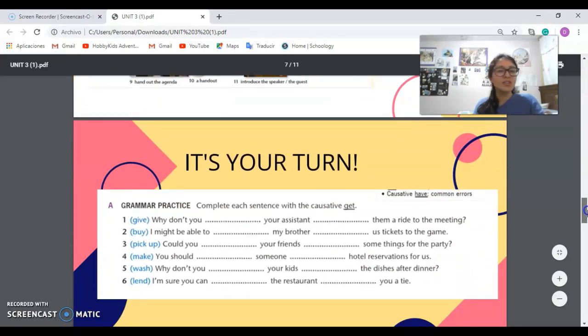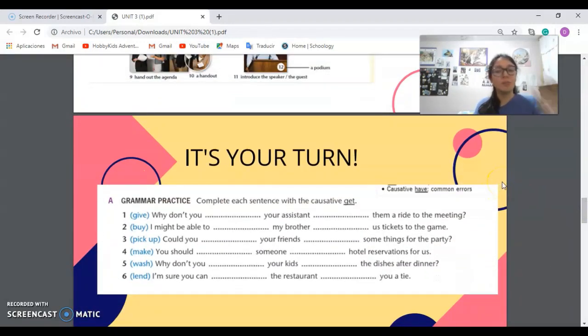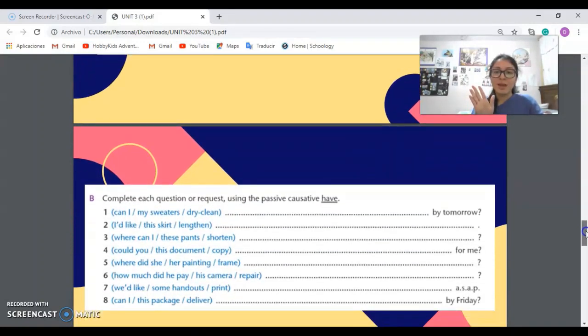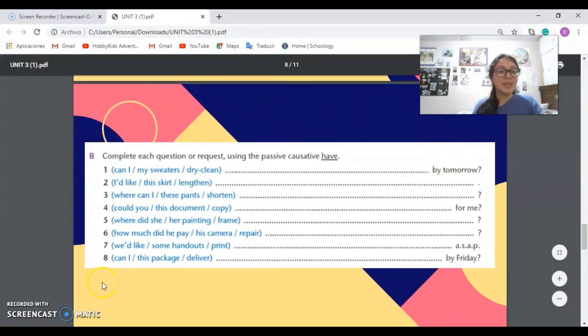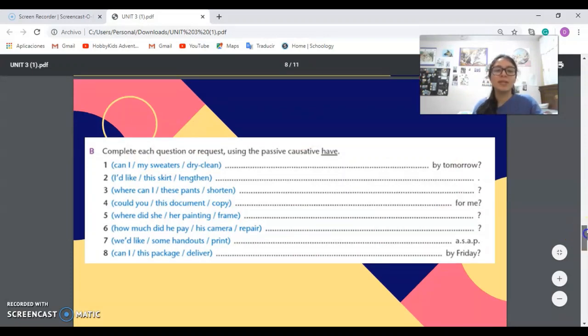And now it's your turn to practice. You can pause the video whenever you want. And then at the end, there are the answers that I'm going to show you right now. So please pause the video. So here's the second exercise, the second activity, and if you want to pause it, please do it.